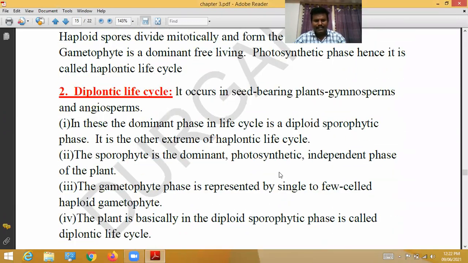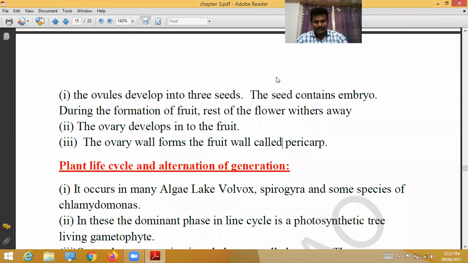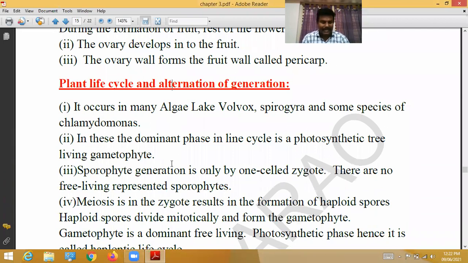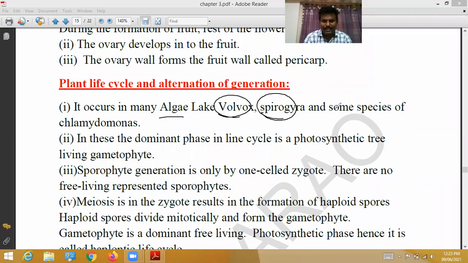Okay, so the last and final topic: plant life cycle and alternation of generation. Generally, the plant life cycle occurs in many algae like Volvox, Spirogyra, and some species of Chlamydomonas. In these, alternation of generation takes place.